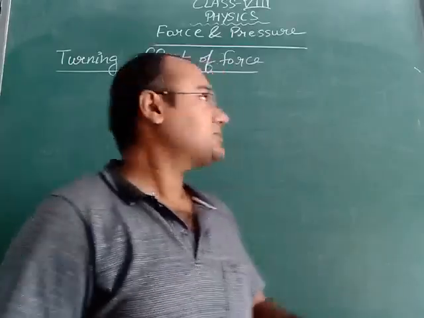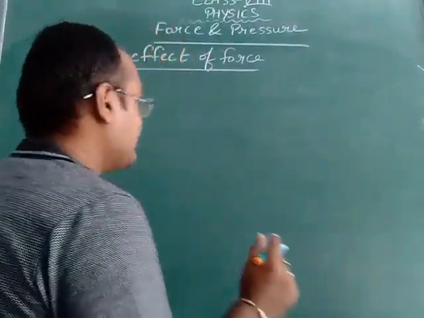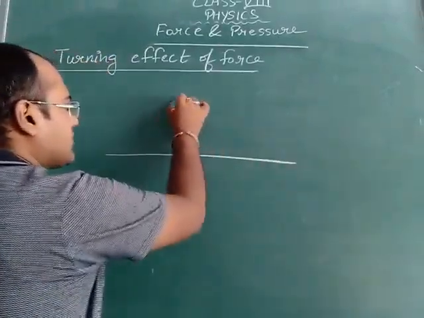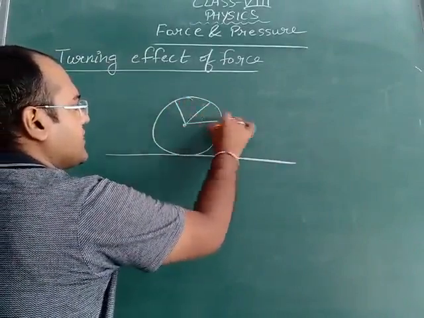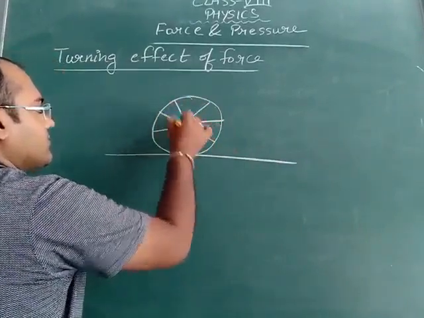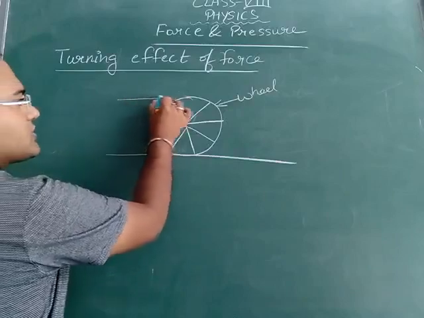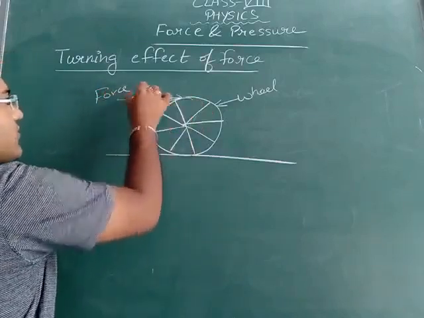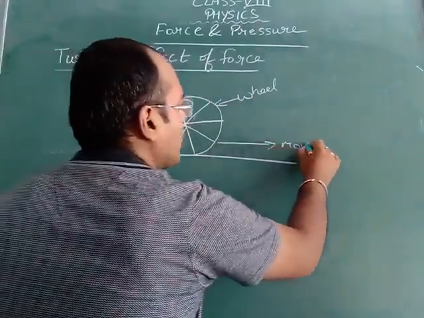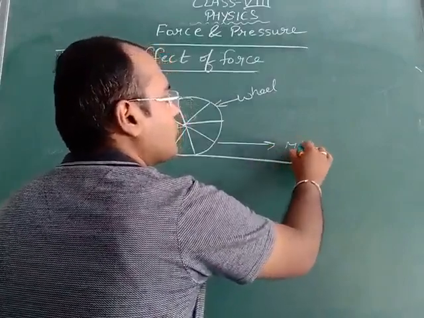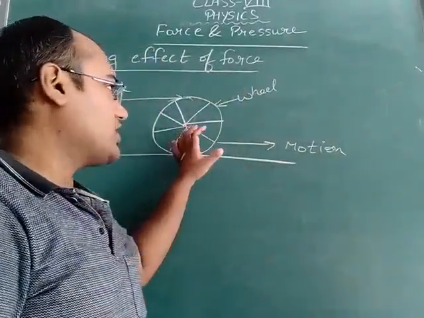So now the next topic is turning effect of force. As I explained earlier, if we apply a force on a rigid body, suppose I am taking one wheel, this is a wheel. When we apply force on this wheel, then what will you observe? It begins to move. So whenever we apply a force on a stationary body, it begins to move.